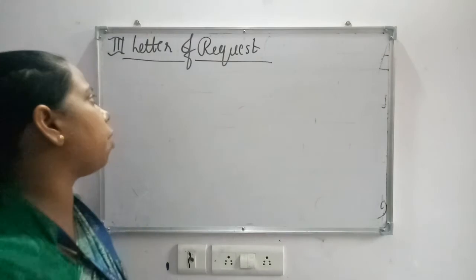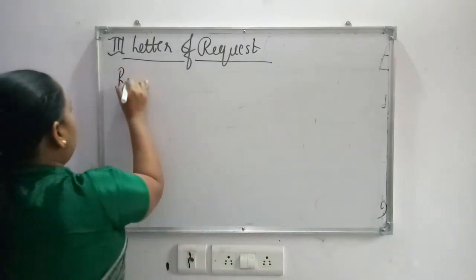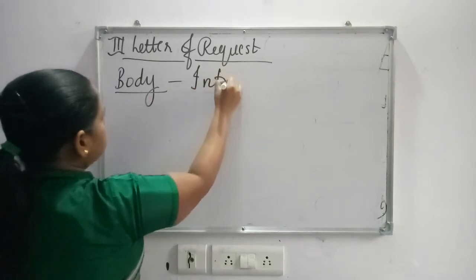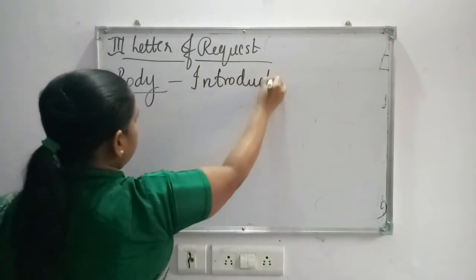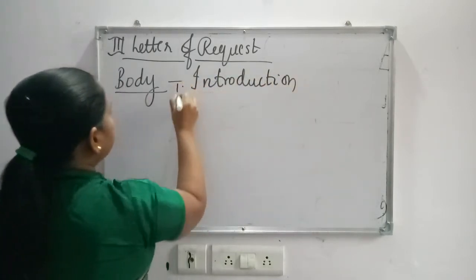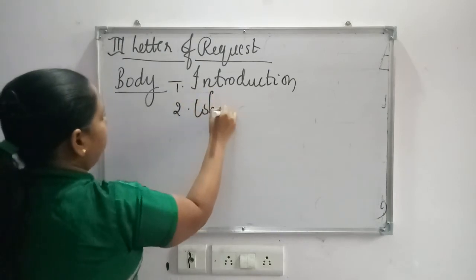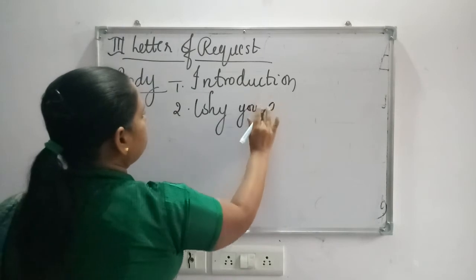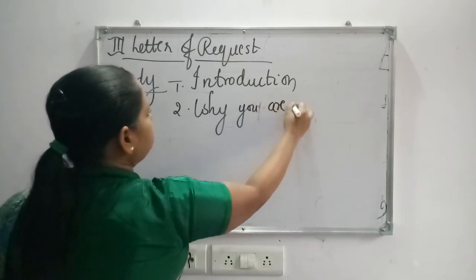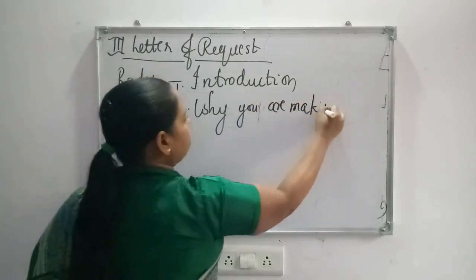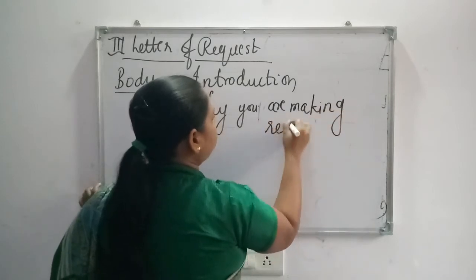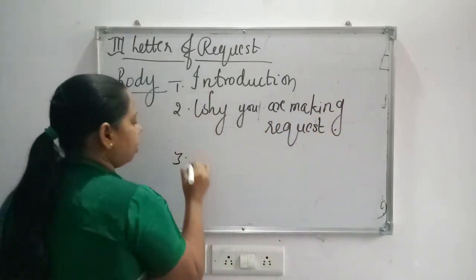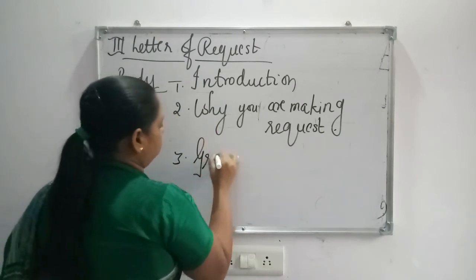What you are going to write in the body is, number one, your introduction. Then second, why you are making the request, which means the reason for the request should be clearly mentioned. And third is gratitude.